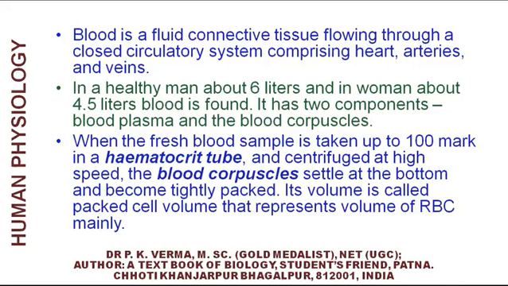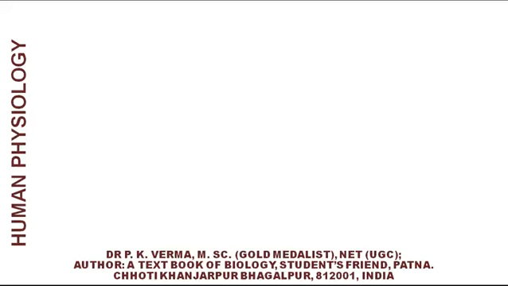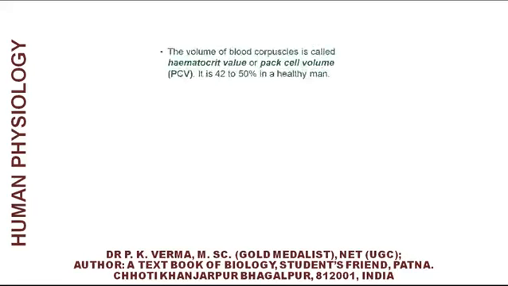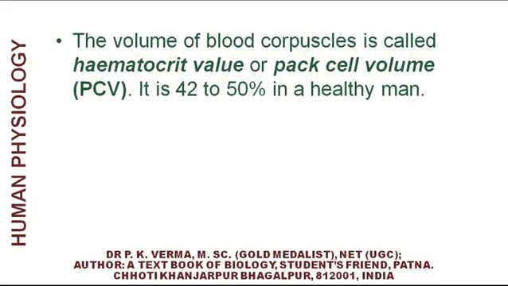Its volume is called packed cell volume, and that represents the volume of RBC mainly. The volume of blood corpuscles is called hematocrit value or packed cell volume. It is 42% to 50% in a healthy man.